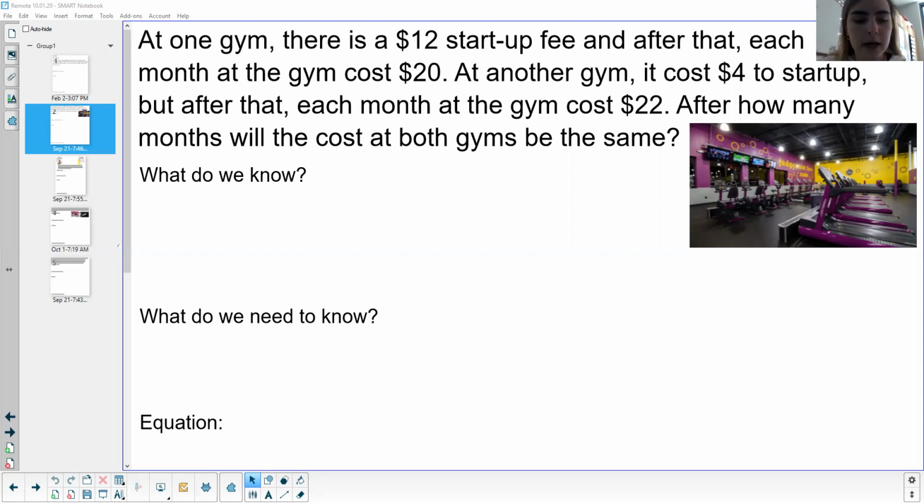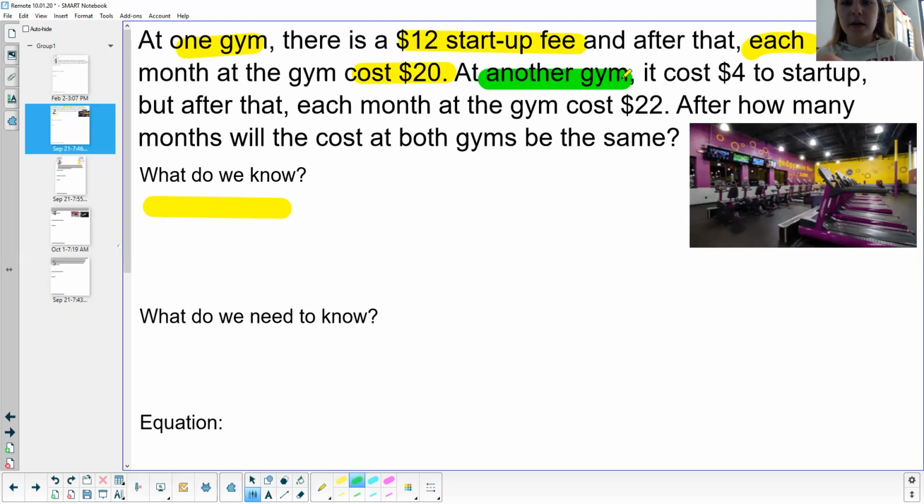So I'm going to go ahead and grab my highlighter. It says at one gym, there is a $12 startup fee, and after that, each month at the gym costs $20. At another gym, oops, I wanted that to be green. At another gym, it costs $4 to start up, but after that, each month at the gym costs $22. After how many months will the cost at both gyms be the same?